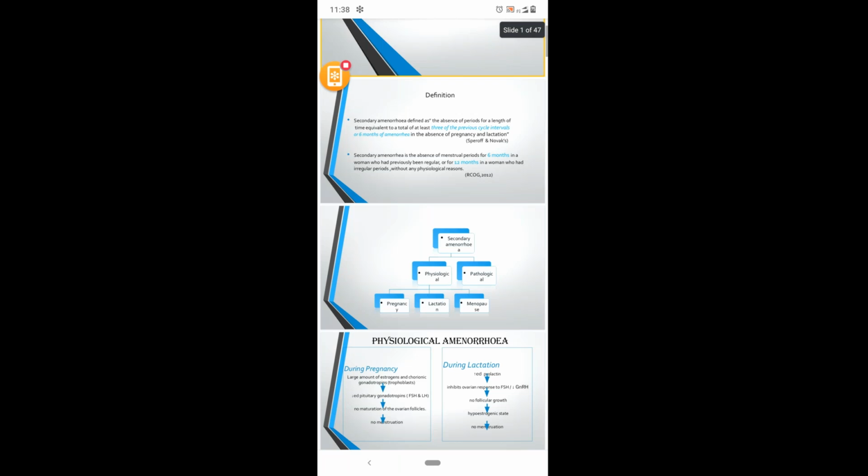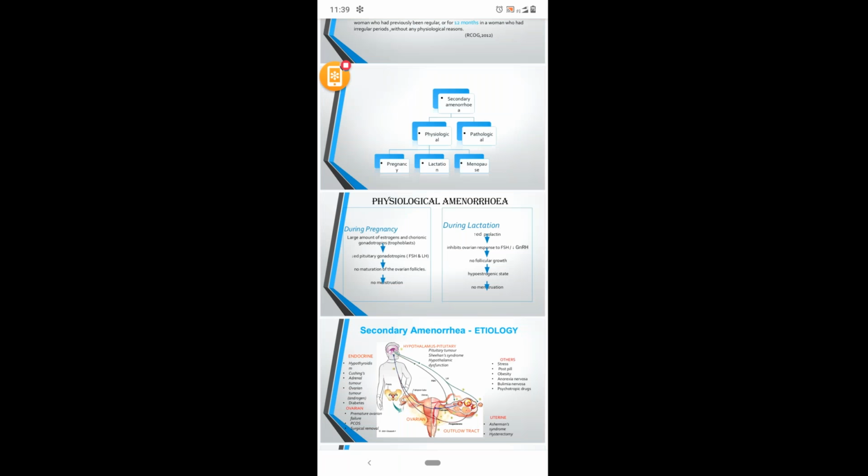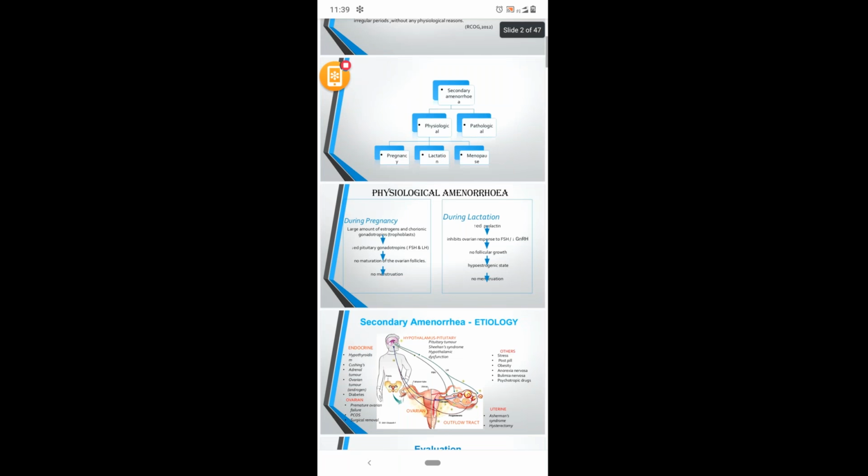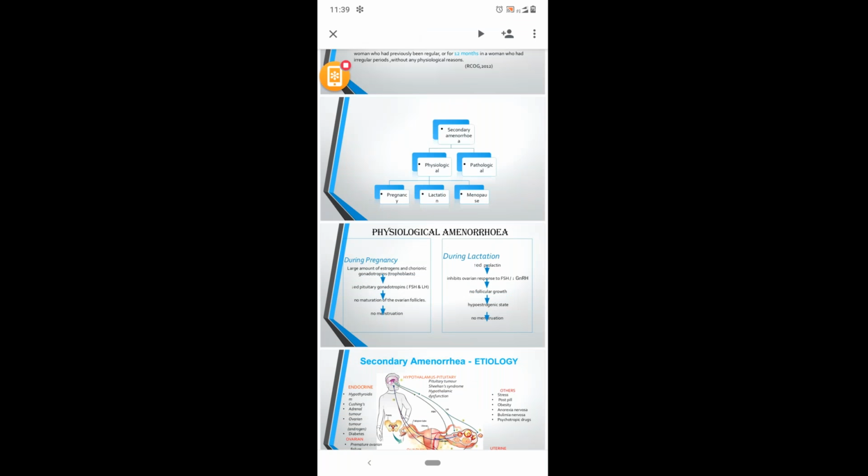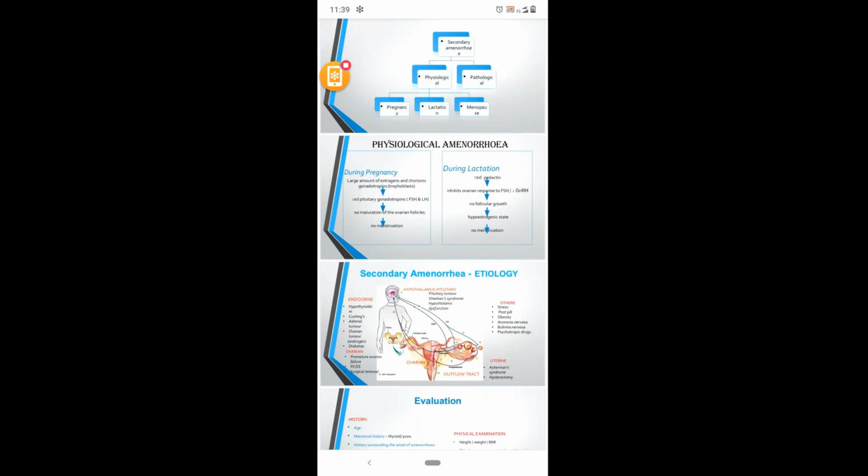And next is the causes. Secondary amenorrhea can be either physiological or pathological. Physiological causes will be pregnancy, lactation and menopause. And pathological causes we'll discuss in detail. Coming to the causes of physiological secondary amenorrhea, that is in pregnancy and lactation.